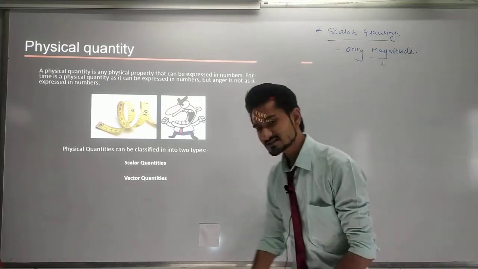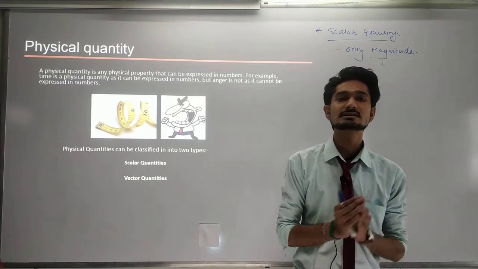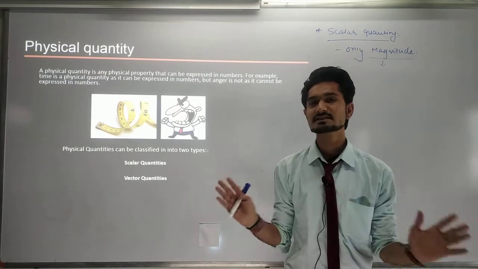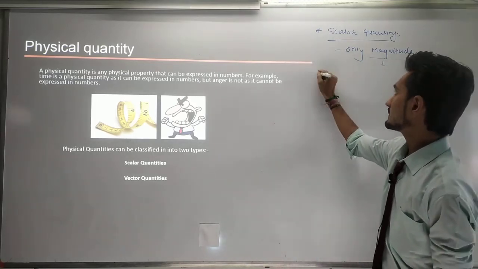A quantity which can be defined only by its magnitude is said to be a scalar quantity. This is the basic definition of a scalar quantity. Now we are going to see about the vector quantity.